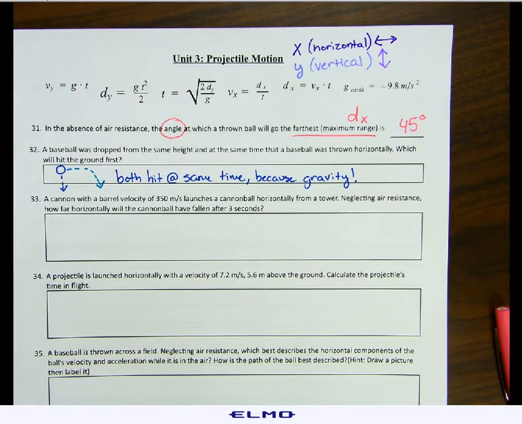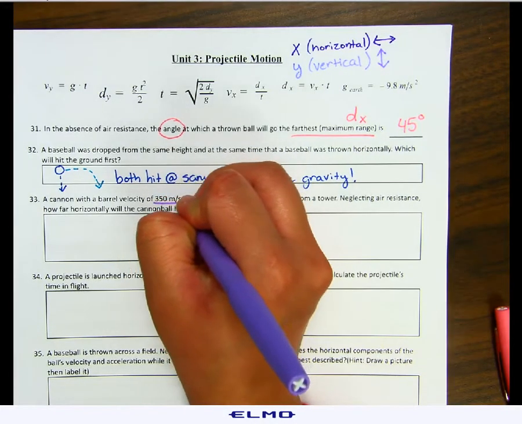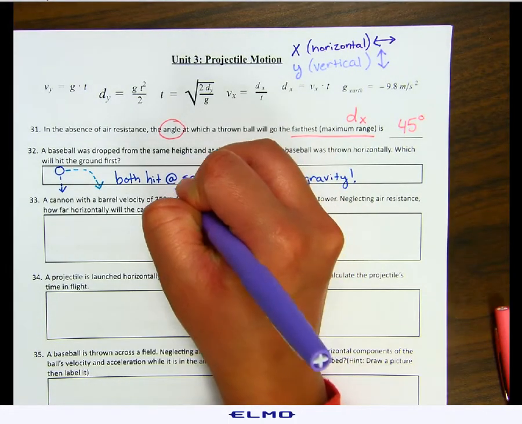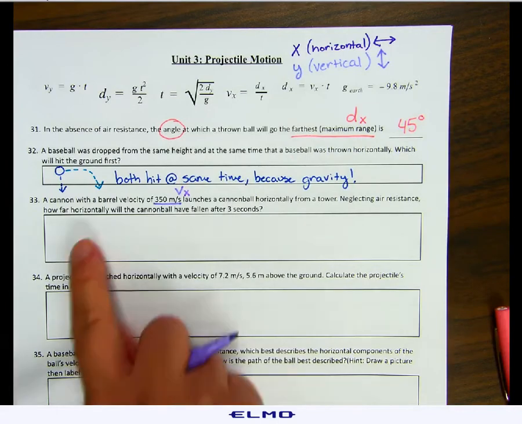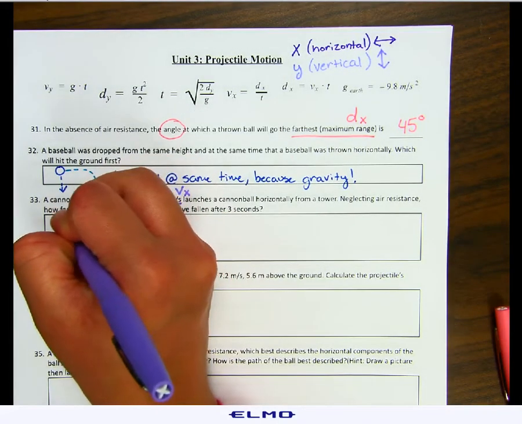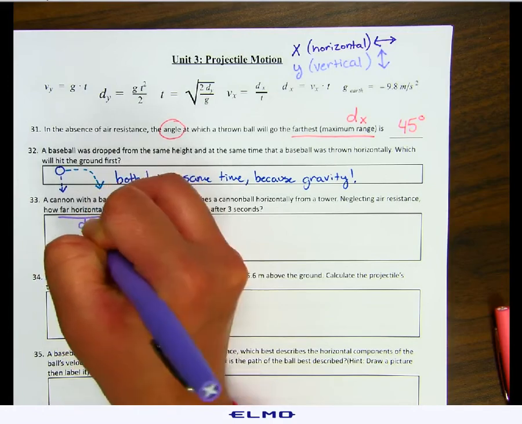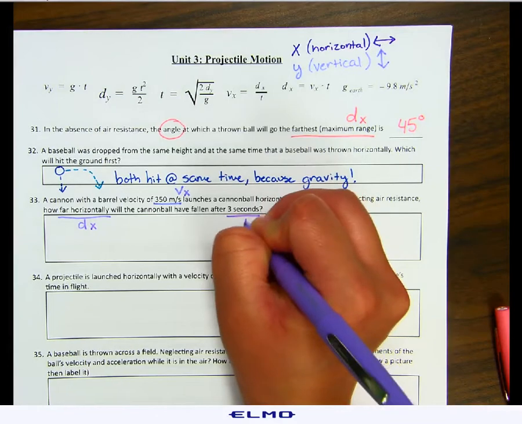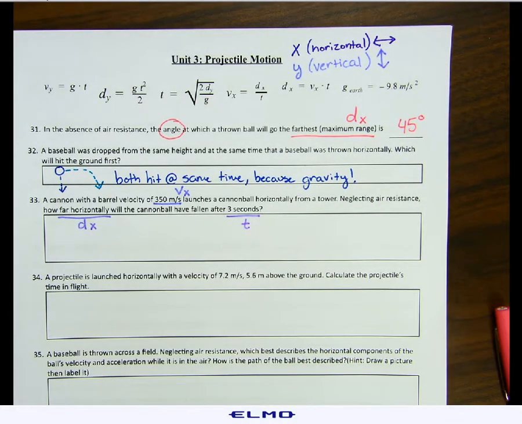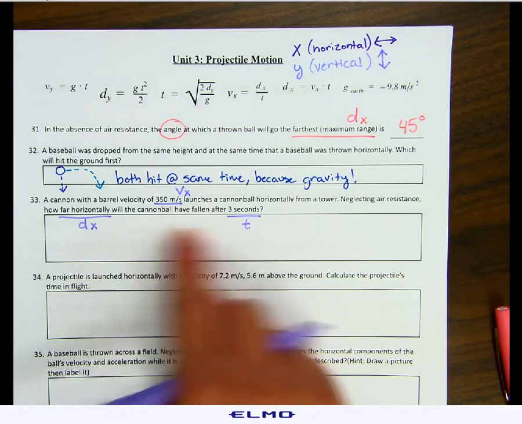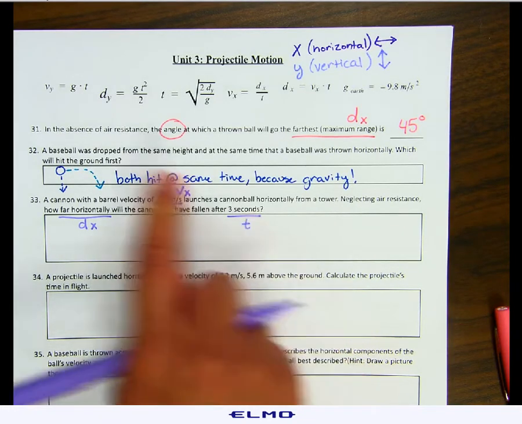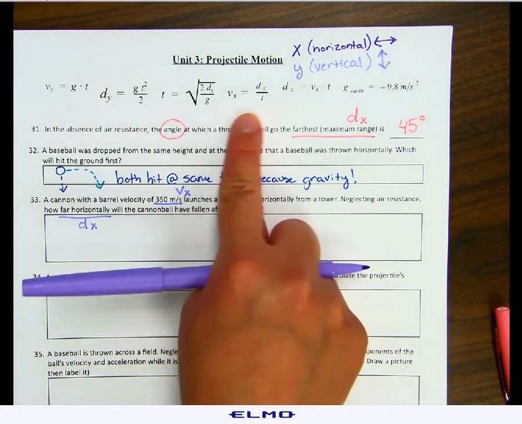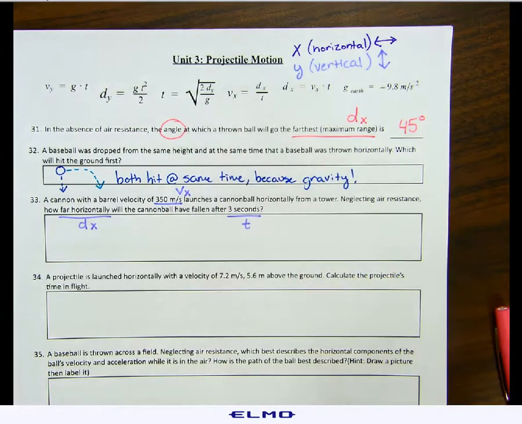So in this problem, the cannonball has a velocity of 350, but it's shot horizontally. So that's not just velocity, but that's Vx. We want to know how far horizontally, so how far is our distance? But since it's horizontal, we're looking for our dx. And then time is 3 seconds. That's just time. So in our problem, we have Vx, we're looking for dx, and we have t. We can't use any of the Vy's because we don't have y's. We're not vertical, but we do have the x. So we need to use the dx formula.